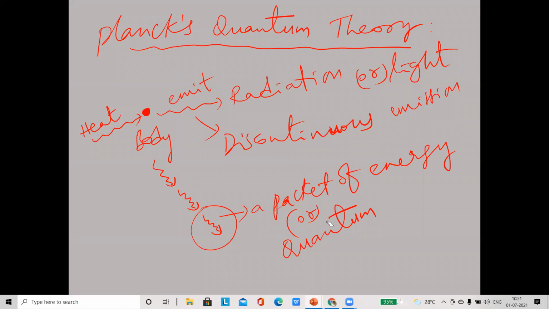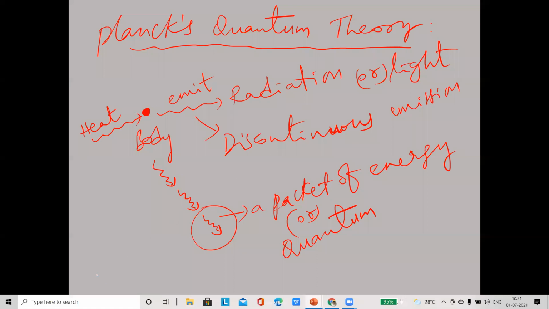Each packet of energy is called a quantum. Plural is quanta; singular is quantum. This packet of light, or packet of radiation, has some energy called quantum energy. If we take exactly light, the particle of light is called what now?